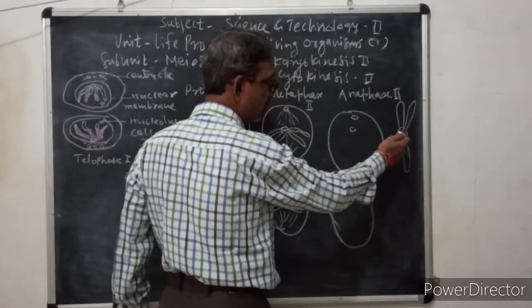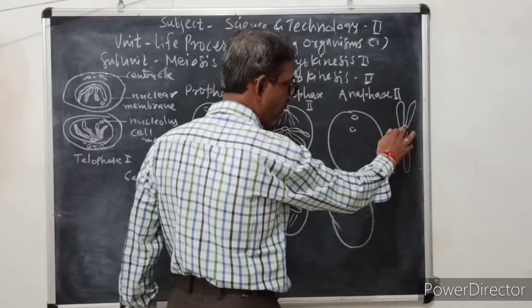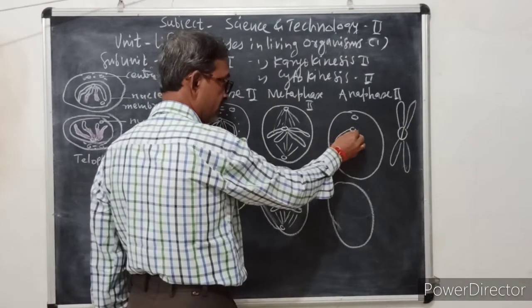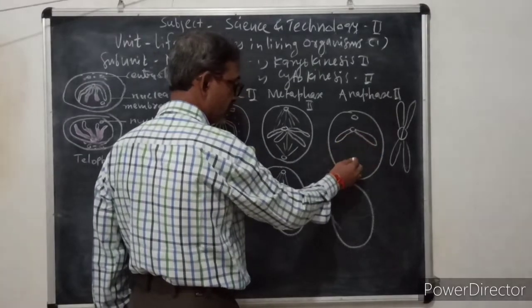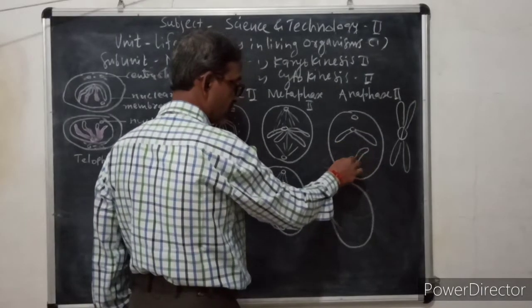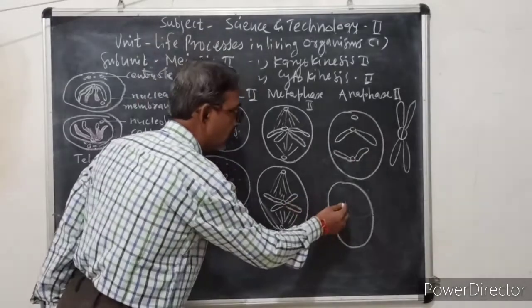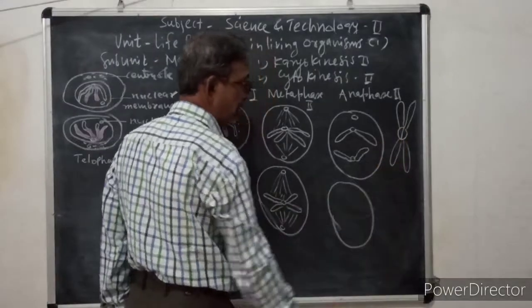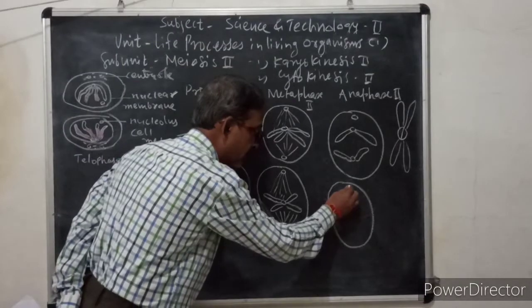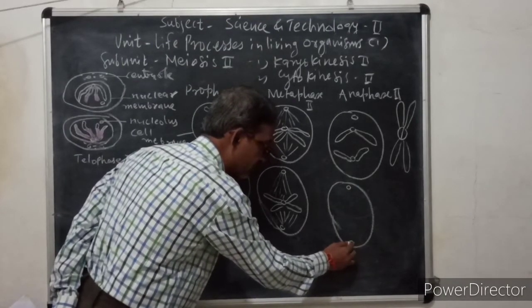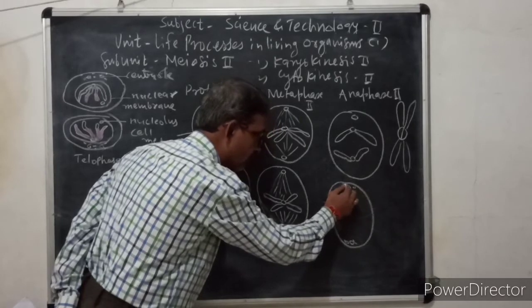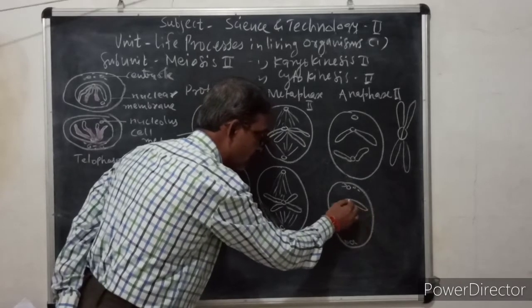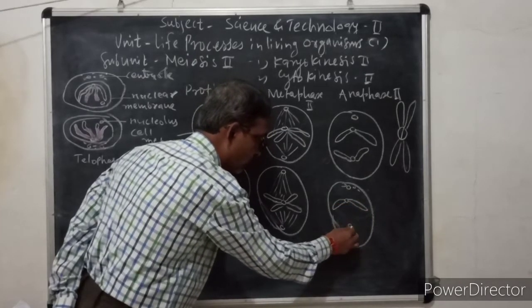As it divides, two daughter chromosomes are formed, and these chromosomes look like this. So from a single chromosome, two daughter chromosomes are formed due to splitting of the centromere. The same case here in the lower cell. These are centrioles. This is the newly divided chromosome.